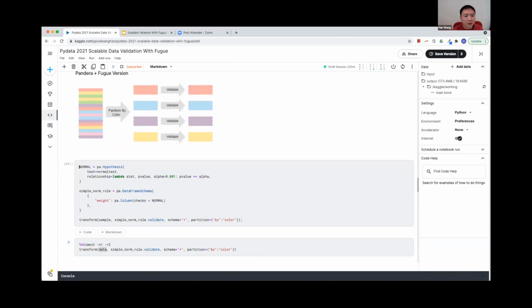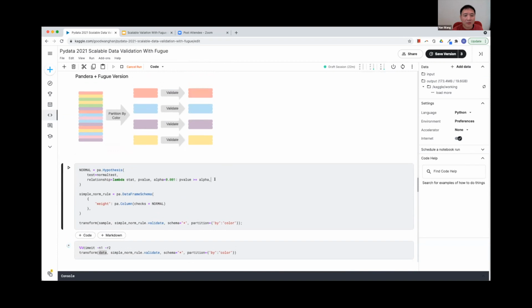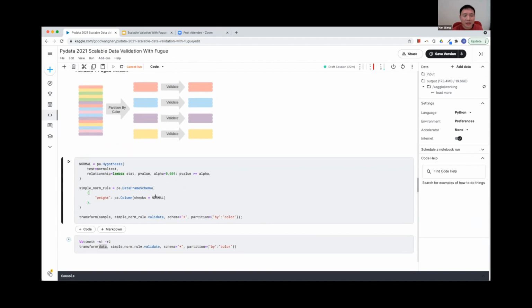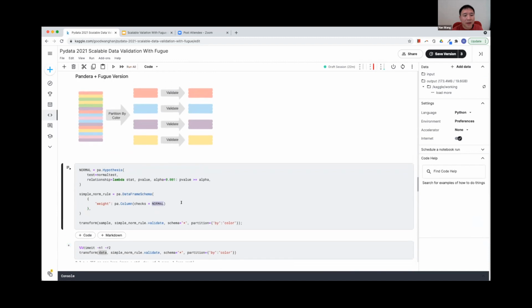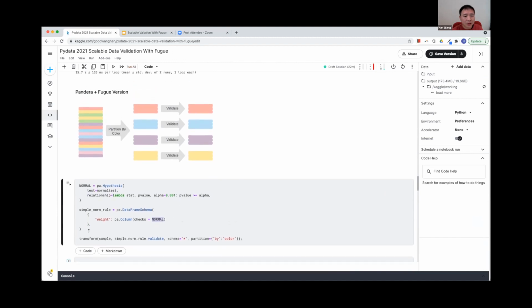Here we just define hypothesis testing as before, but we no longer need the group by and the samples, those two tricky parameters. It's straightforward. And also in this data frame schema, we only set one check instead of many checks, because this will operate on just one partition of data that contains only one color.